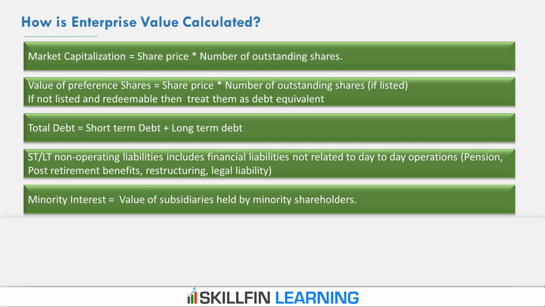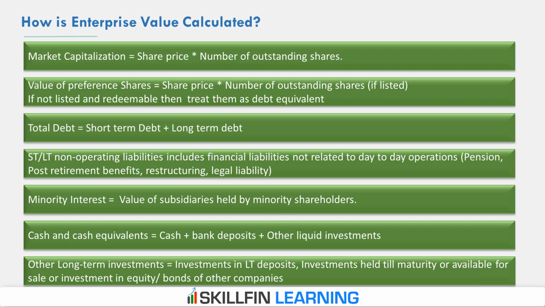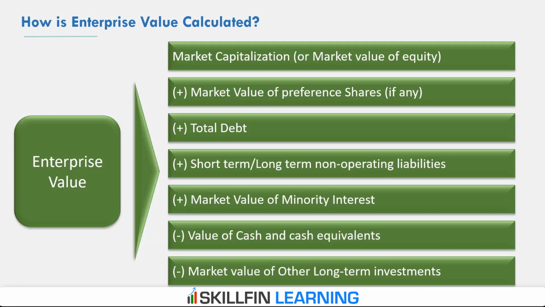After adding these five components, we have to reduce the cash and cash equivalent in the balance sheet of the company and long-term investments, because companies usually invest surplus funds in buying equity of other companies or investing in some other securities. So these are like cash equivalent for the company, and so we have to reduce the other long-term investments as well. So summing up the five components and then reducing cash and cash equivalent and long-term investments gives us the enterprise value of the company.